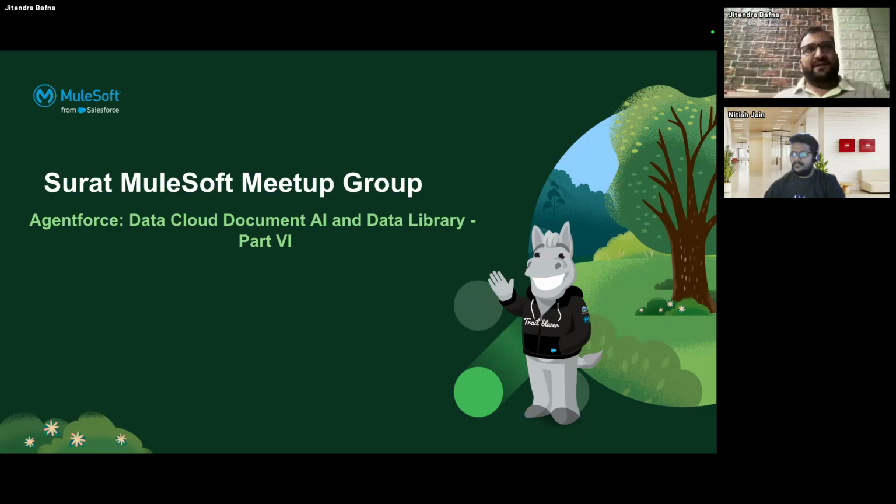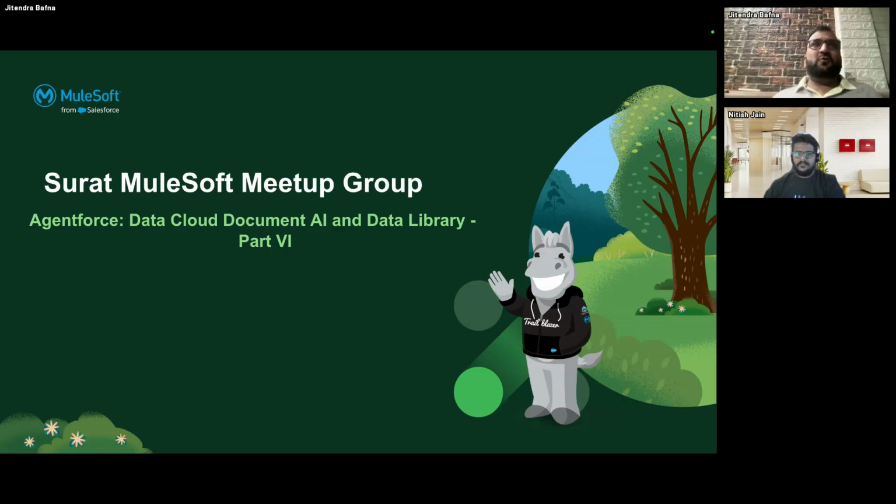So, what is Document AI? Document AI is where you can upload any unstructured or semi-structured data in the form of a document, like a PDF. You can load that and it will extract the information from that particular document. This is similar to Intelligent Document Processing in MuleSoft, I think, right? So Salesforce has come up with something called Document AI in the Salesforce Data Cloud.